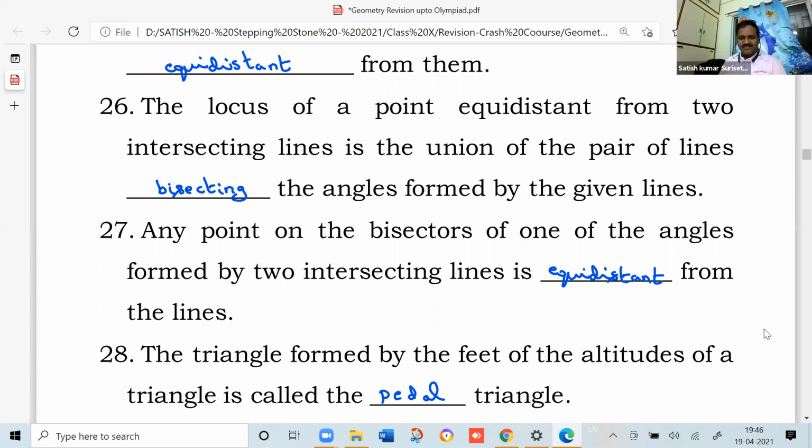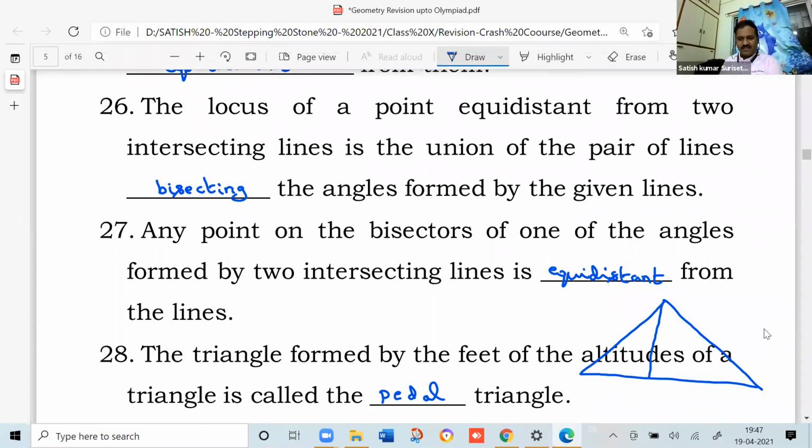Have you understood? So it is like this figure. This is a triangle. Now what you have to do is the triangle formed by the feet of the altitudes. Draw all the perpendiculars from each vertex.